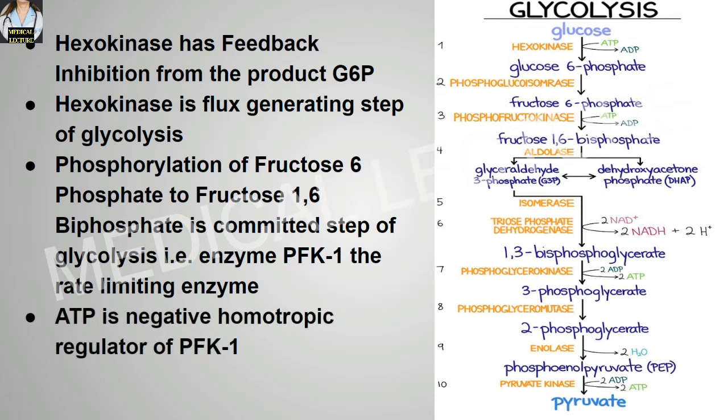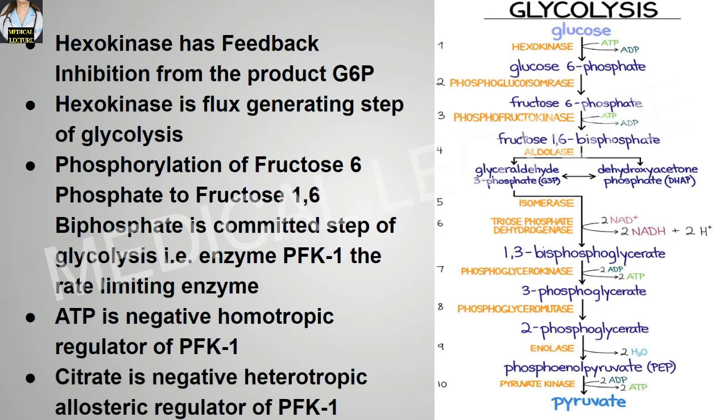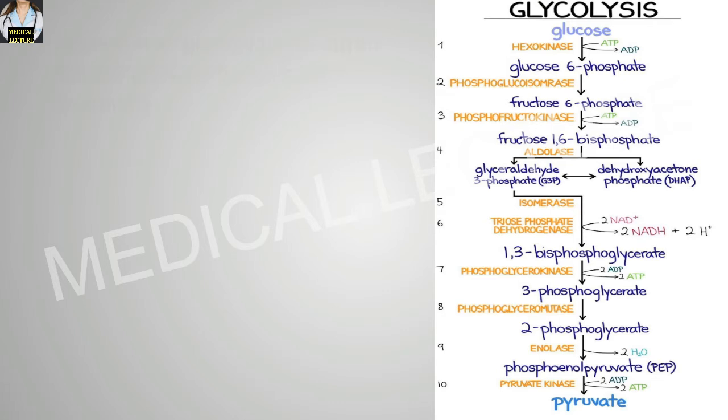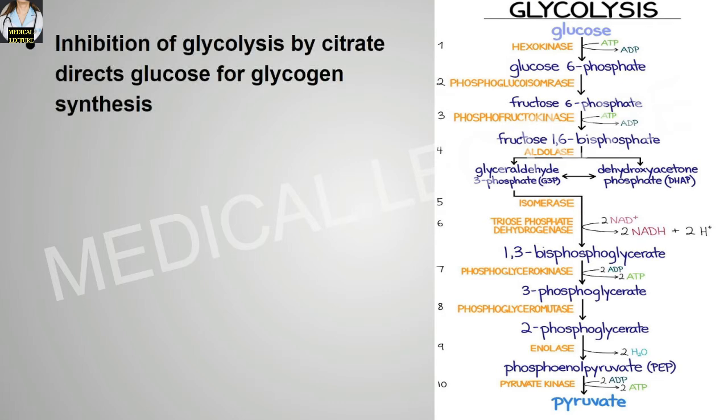ATP is a negative homotropic regulator of the phosphofructokinase 1 enzyme. Citrate is a negative heterotropic allosteric regulator of phosphofructokinase 1. Inhibition of glycolysis by citrate directs the glucose for glycogen synthesis.